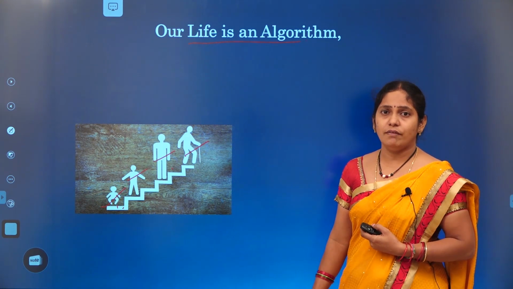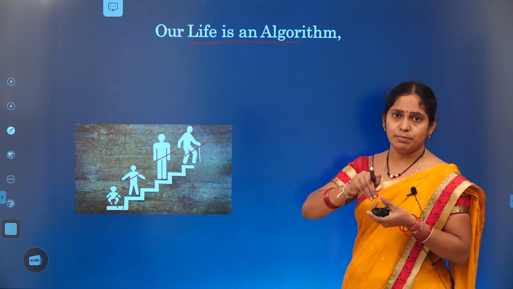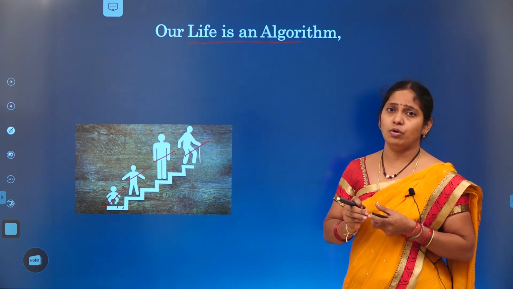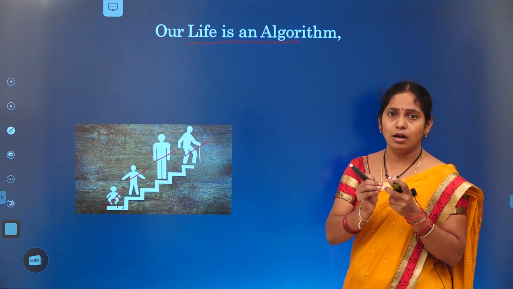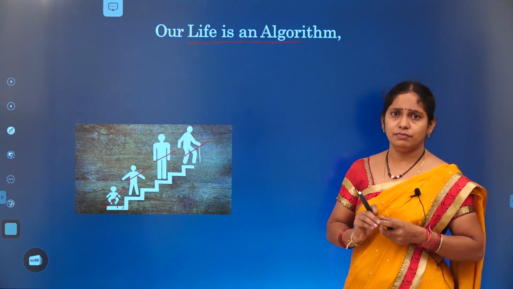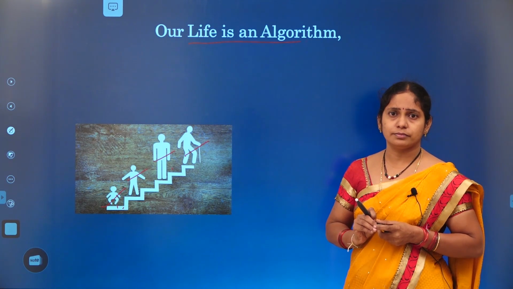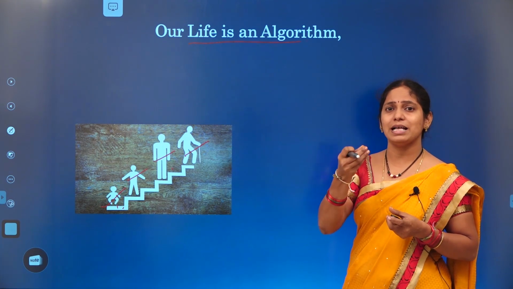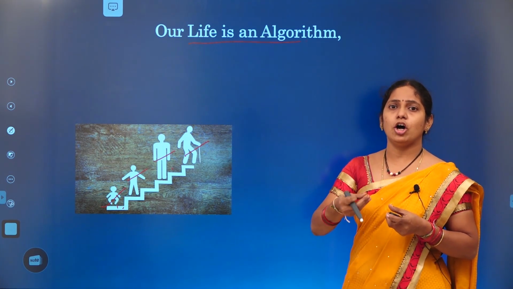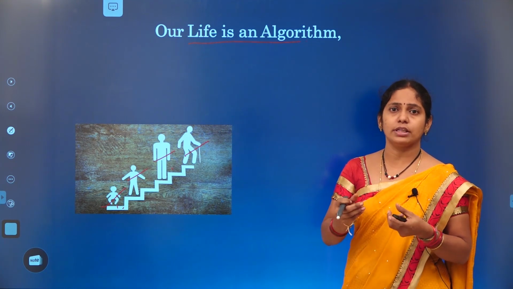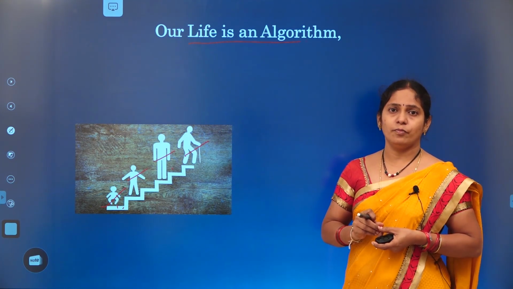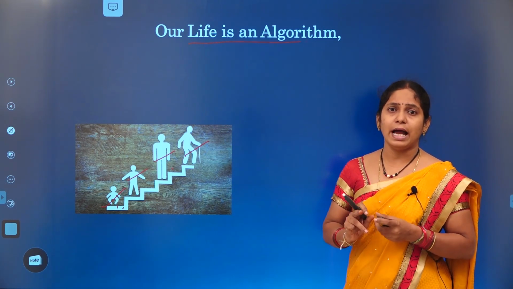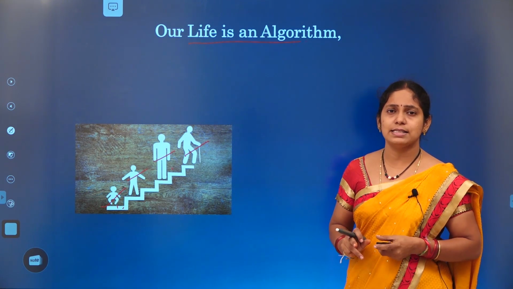What we need to take first? We need to take a bowl and then add some milk to that and boil it for some time. This is the process we should follow. First we should take the bowl. Can we take the milk directly without taking the bowl? Or can we add sugar directly? Can we take the first item as the coffee powder or sugar without taking a bowl or without taking milk? No. We should follow a procedure, a step-by-step procedure. That step-by-step procedure itself is called an algorithm.